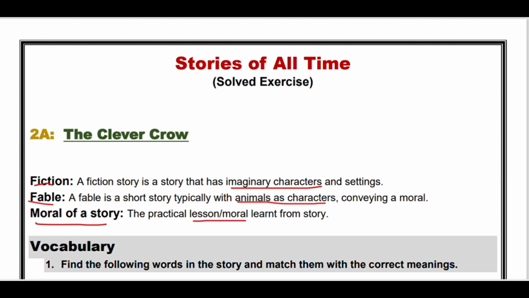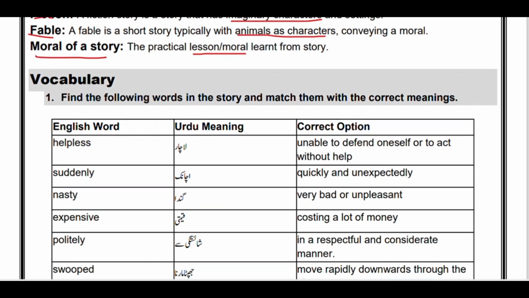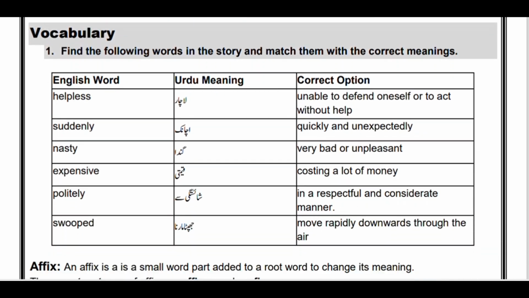Next, we will solve the vocabulary words of this chapter. We are asked to match the columns, but I write the words in the first column and the Urdu meanings to comprehend the concept of these words, and in the last column I write the correct option.